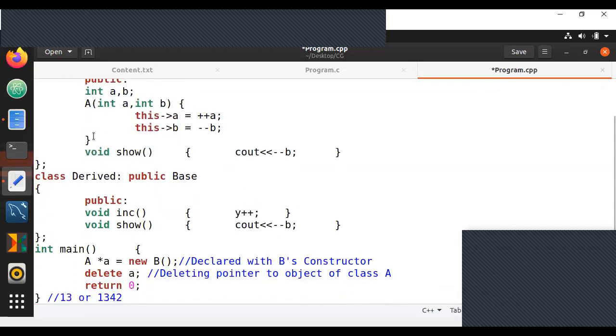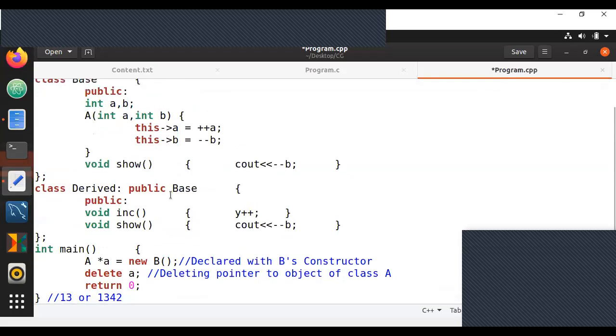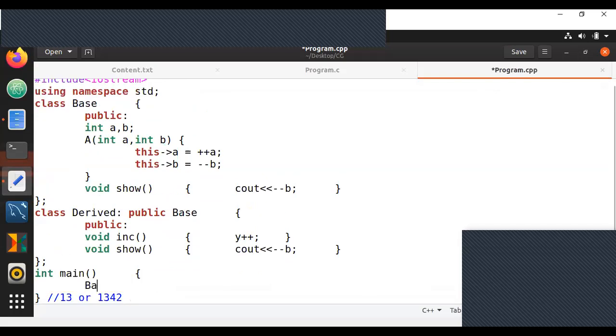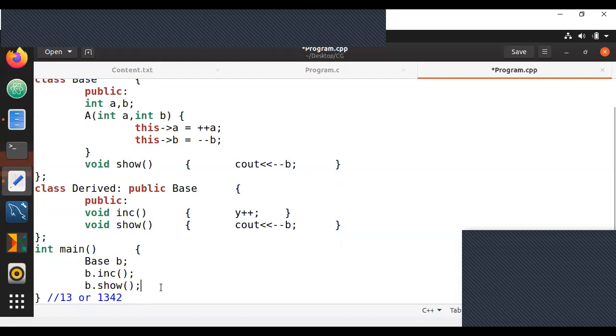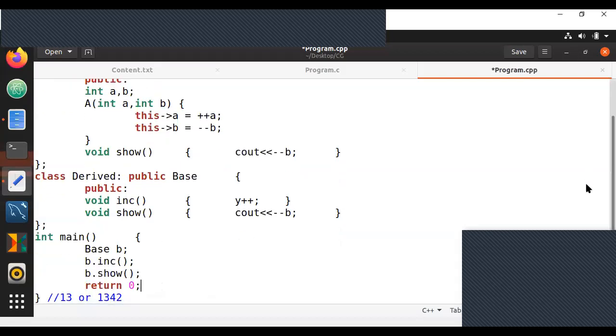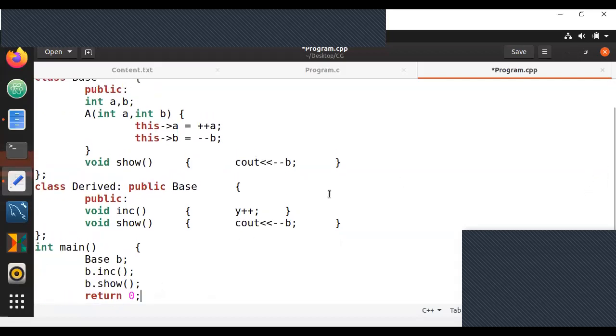So just to make sure you're able to see the whole program, I'm just taking the brackets in the previous lines. So all we're going to do in main is just have a base class object, and we will call base.increment, and we will call base.display or base.show here. That's it. Now, this is your entire program. So if you guys observe this, what could possibly happen?